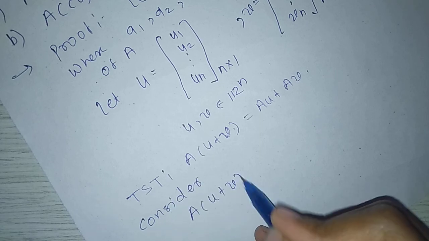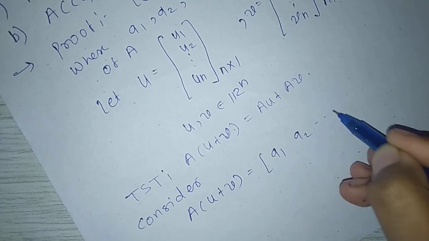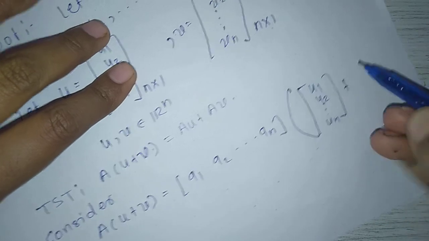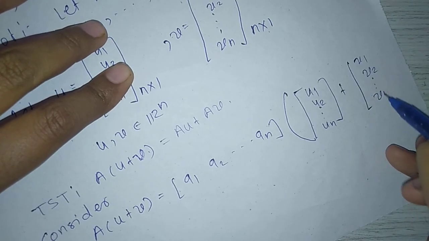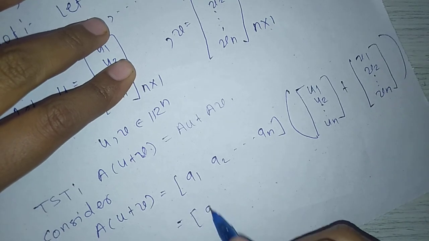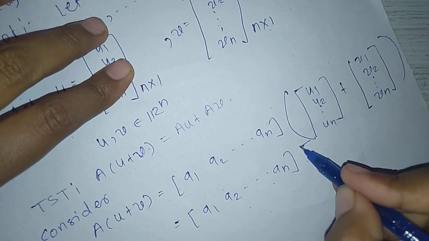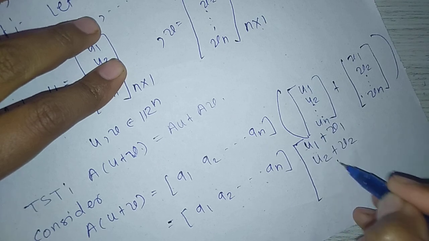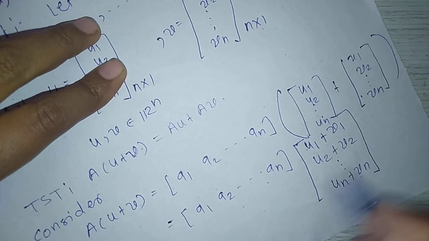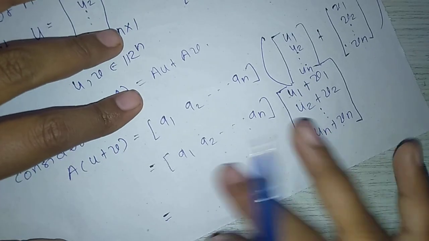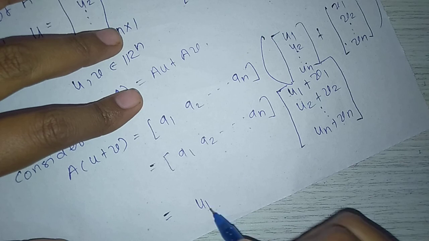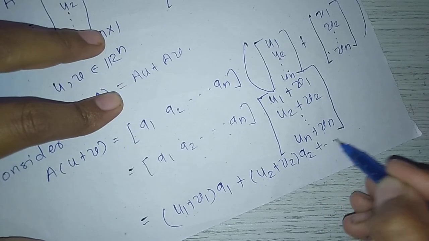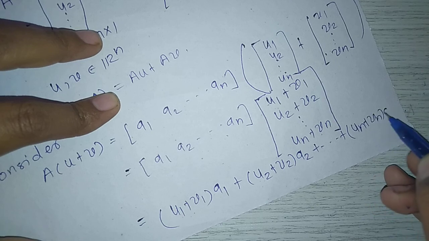A(u + v) equals [a1, a2, and so on, an] times (u1, u2, and so on, un) plus (v1, v2, and so on, vn), which is equal to [a1, a2, and so on, an] times, by vector addition, (u1 + v1, u2 + v2, and so on, un + vn). Simplifying these two matrices, we get (u1 + v1) a1 + (u2 + v2) a2 plus and so on plus (un + vn) an.